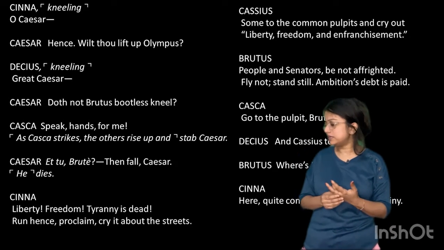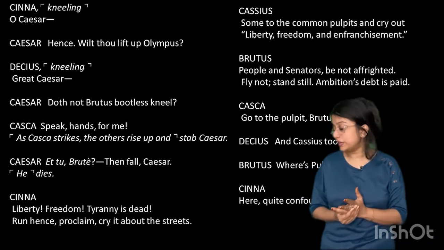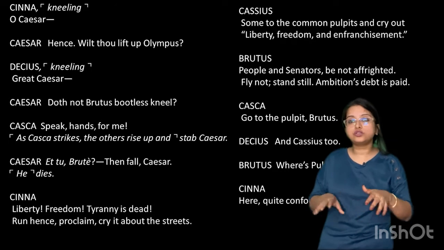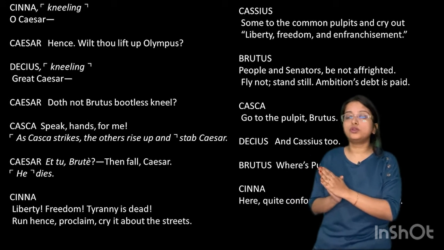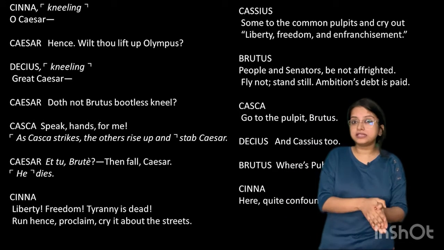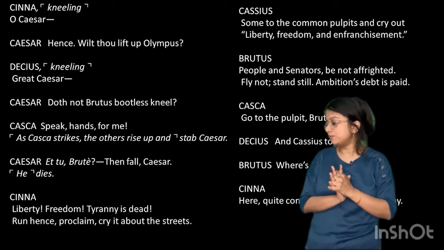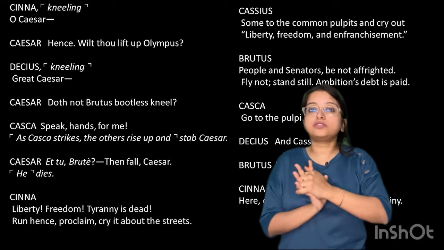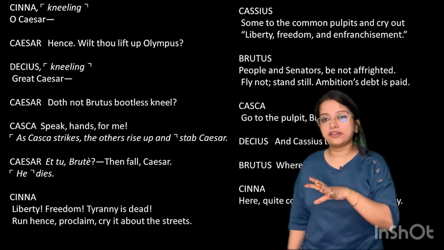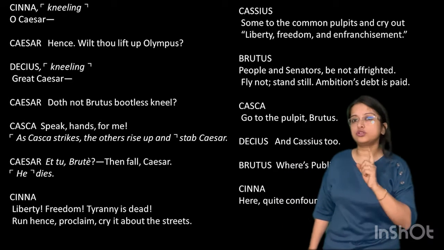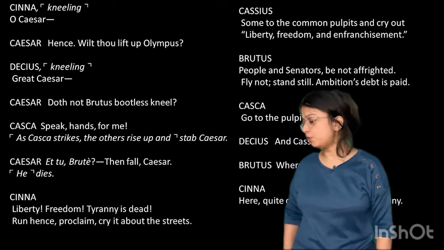Brutus: "People and senators, be not affrighted. Fly not, stand still." Please do not be afraid. Don't cause such chaos. Nobody will harm you. Just the one who would be vicious for Roman citizens, that person has been killed. "Ambition's debt is paid." Somebody who was very ambitious, who wanted to be a monarch in Rome, which had never been possible. So this time also we have made it impossible.